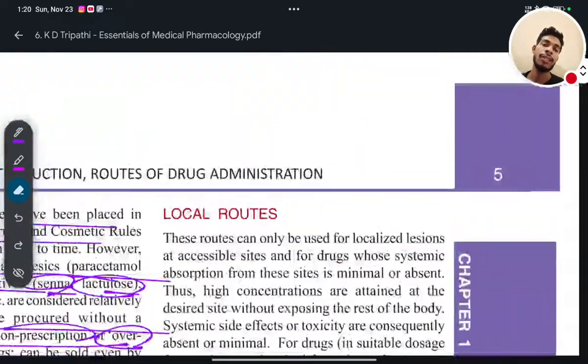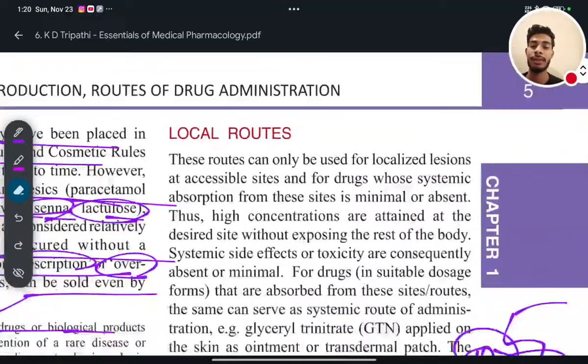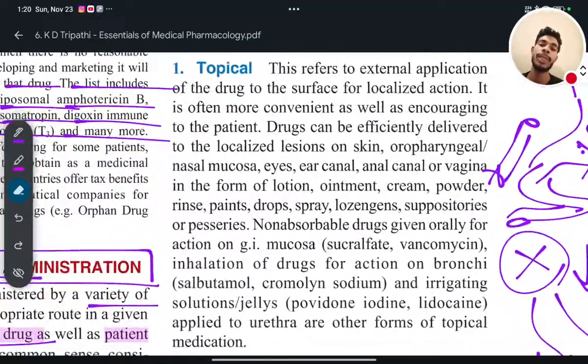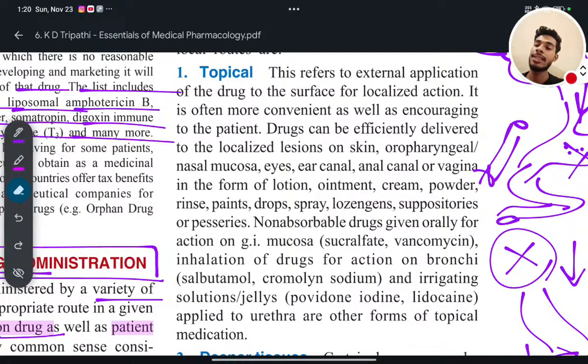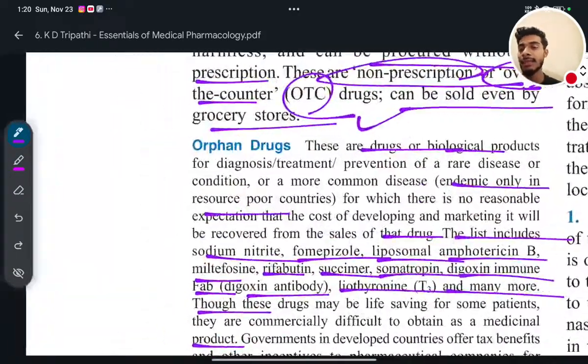So ultimately, the different local routes are: number one is topical. Topical refers to the external application of the drug to the surface for localized action. Means you are taking a drug.